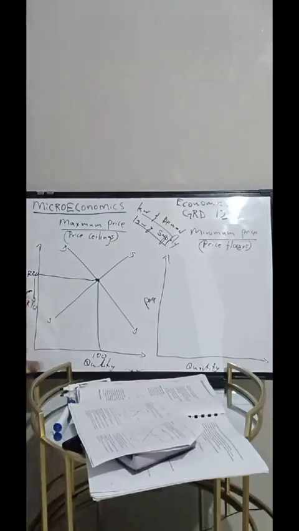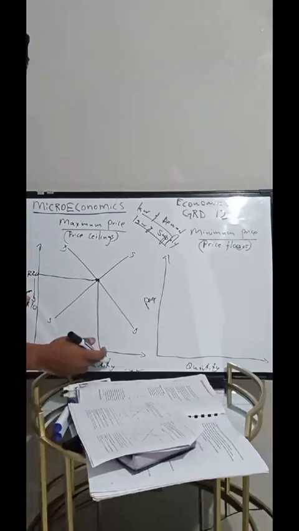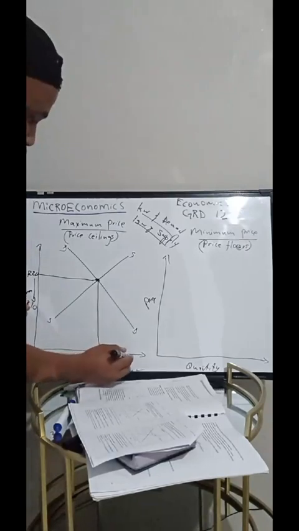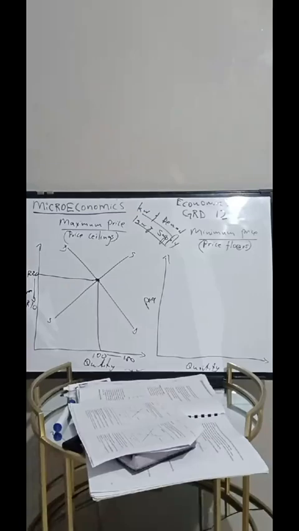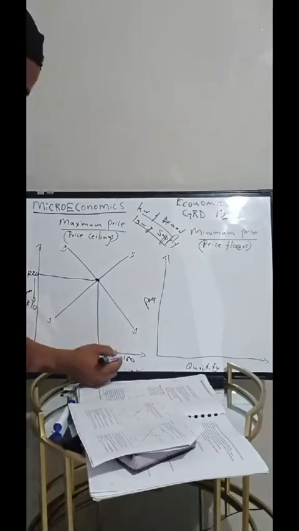What happens to our demand and supply? Obviously, if the price decreases, the consumers will demand more of the goods and services, right? So we move from 100 units demanded to maybe 150. So now we are demanding more, from 100 to 150 units.